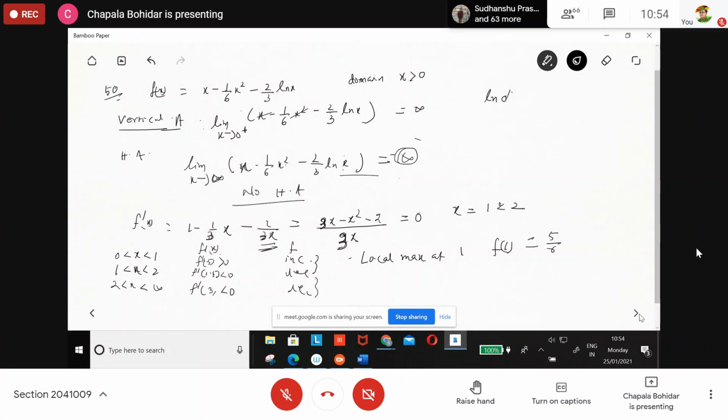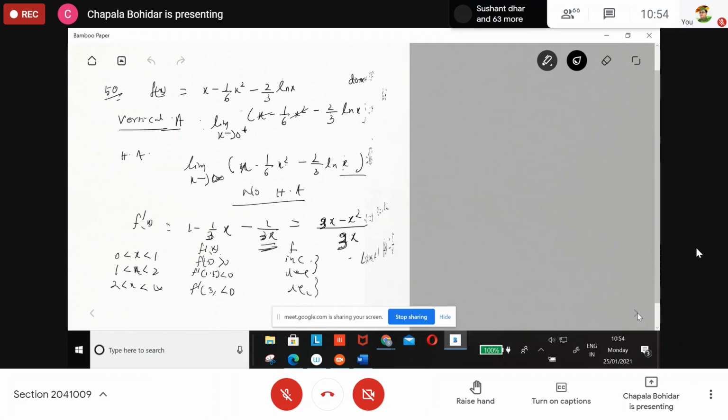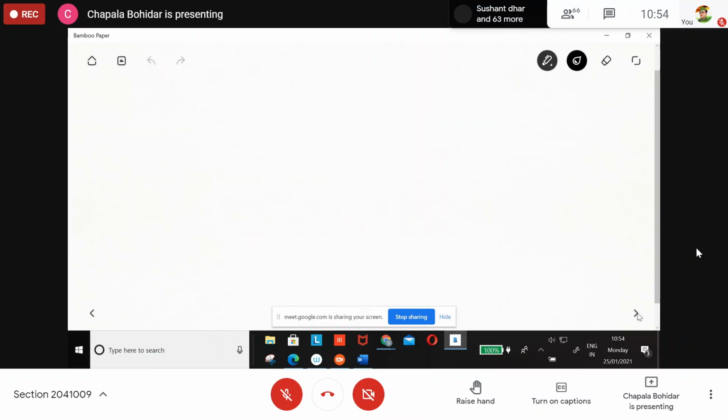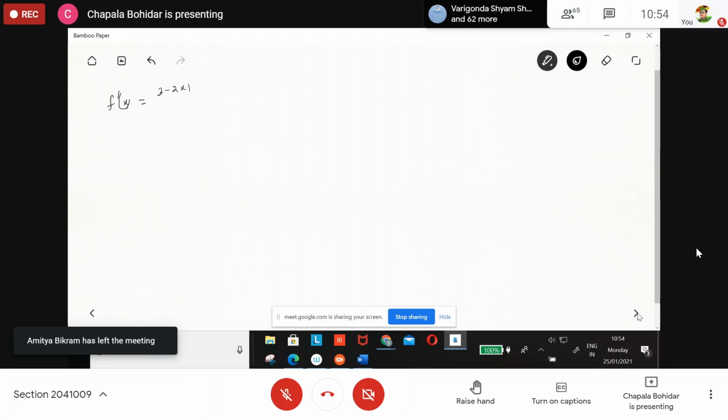Next page. f''(x). I have not written it here. You find out f''(x). I think it is 3x minus x square minus 2. Tell me f''(x). 3 minus 2x, I think.